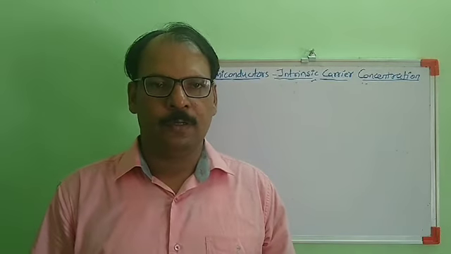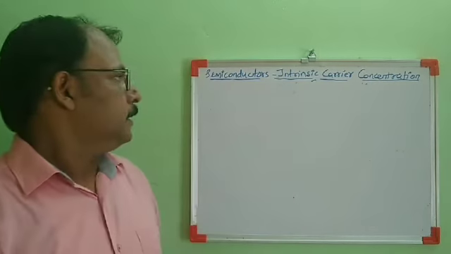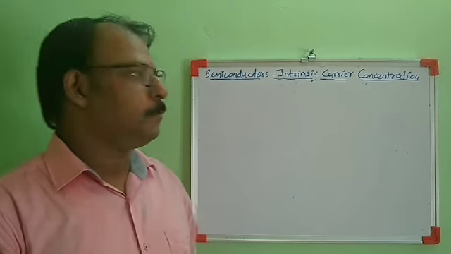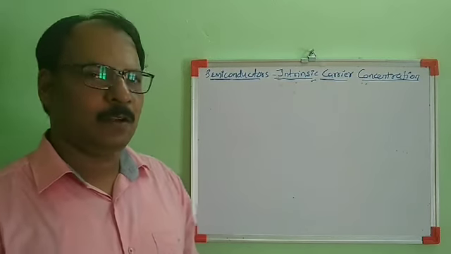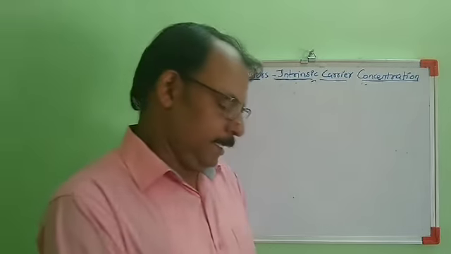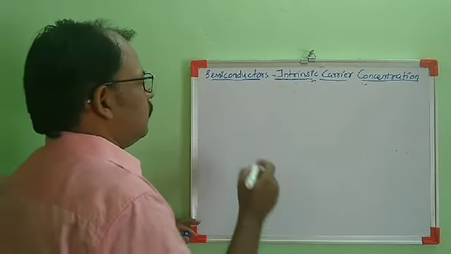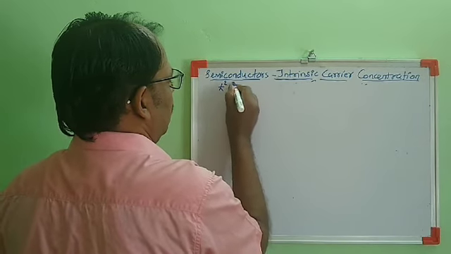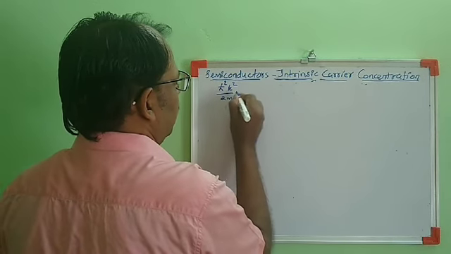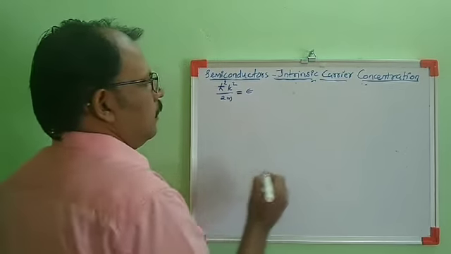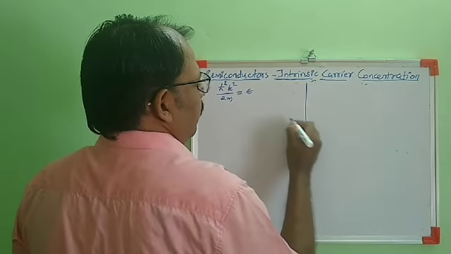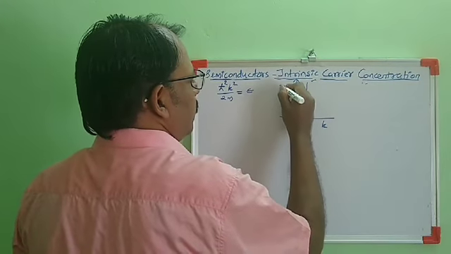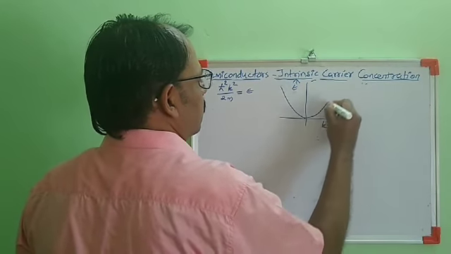Good morning all. Today we will be discussing intrinsic carrier concentration. We will derive the expression for intrinsic carrier concentration of semiconductor. In free electron theory, we have studied the expression for energy as h bar square k square by 2m equal to E, and the E versus K diagram for free electron we have drawn like this.